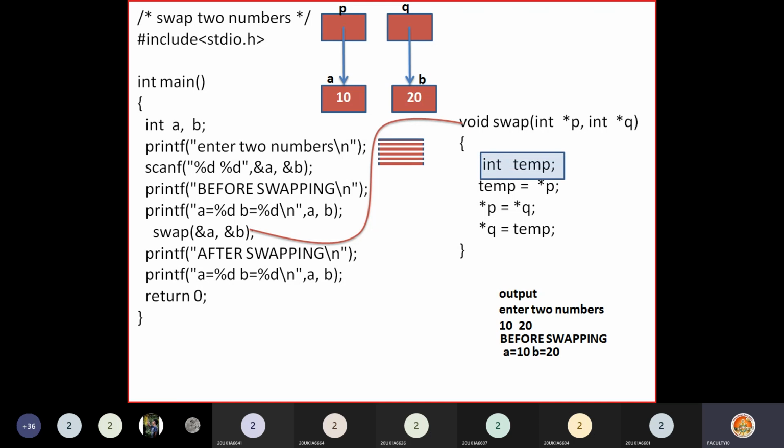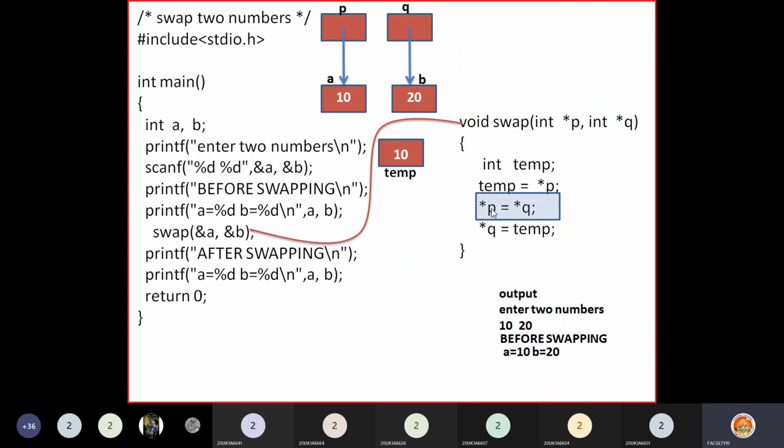Now there is a temporary variable that I am creating here. Temp memory is allocated and it is visible only within the swap function. Please remember P, Q and temp are local to the swap function. Now the next statement is executed: temp = *p. Star P means the value pointed to by P. P is pointing to A, and the value present in A will be stored in temp. So the value of A is transferred to temp.